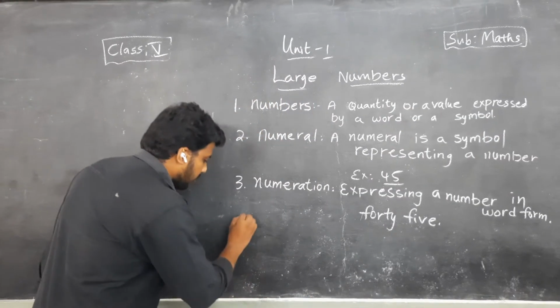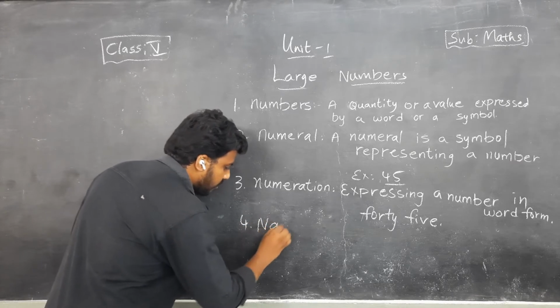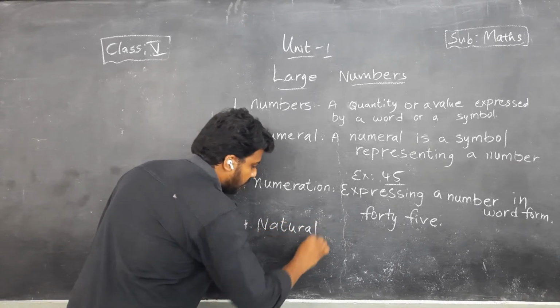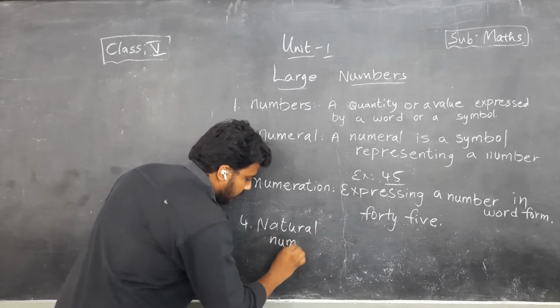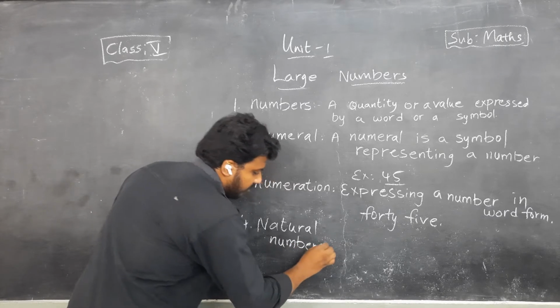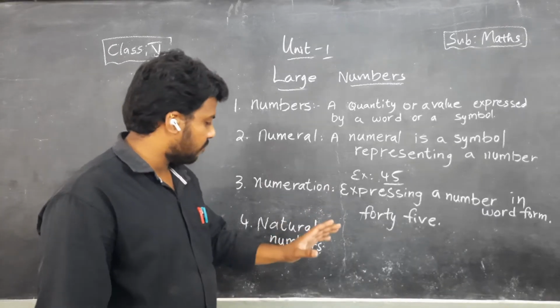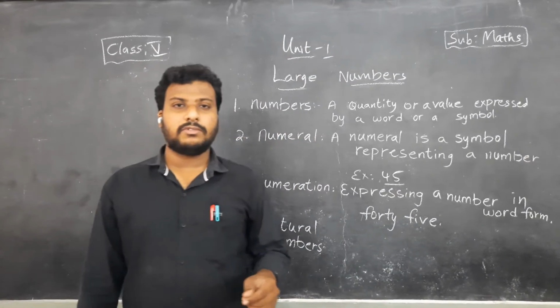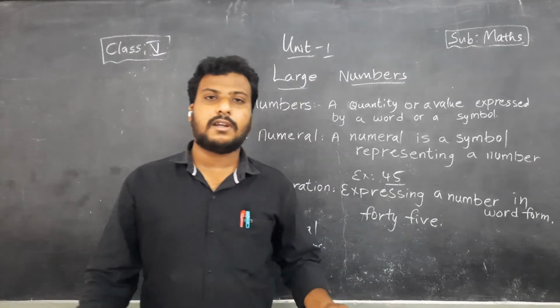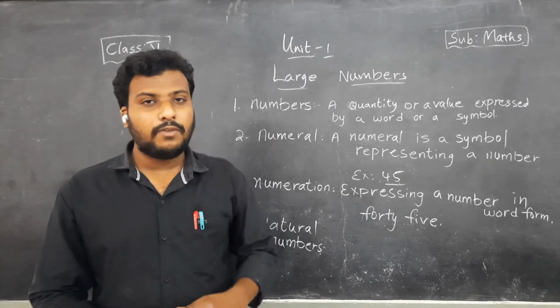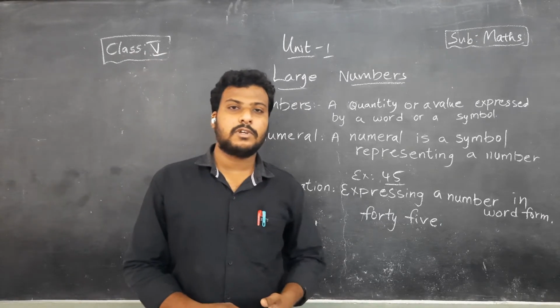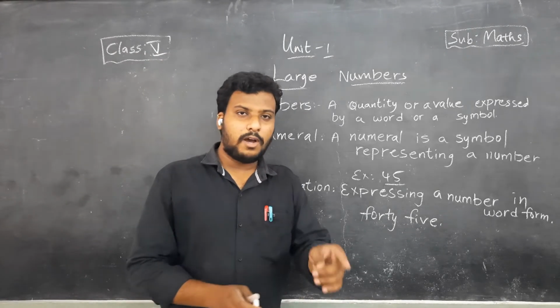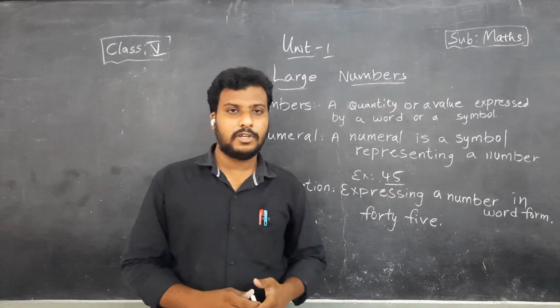Then next is natural numbers. So children, natural numbers are just counting numbers. If your teacher asks you to count the number of presentees in the class, you may start counting from 0 or 1. It's from 1: 1, 2, 3 and so on. Yes or no?